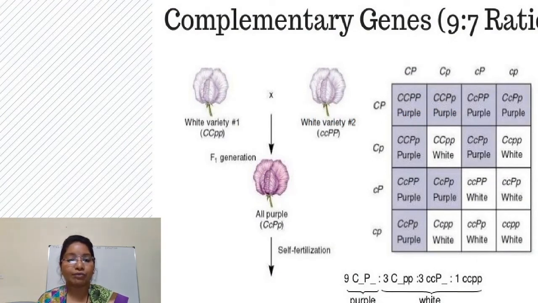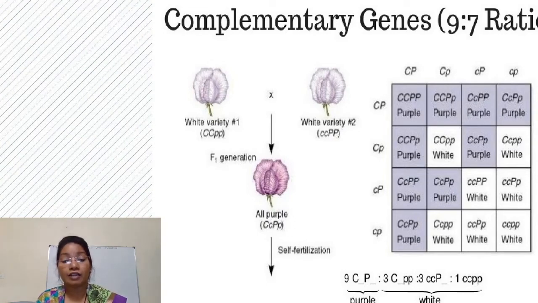White variety 1 is due to the presence of capital C gene and white variety 2 is due to the presence of capital P. So when they cross, in F1 generation, capital C is present along with capital P, but instead of producing white variety 1 or white variety 2, in F1 generation, they produce purple flower.